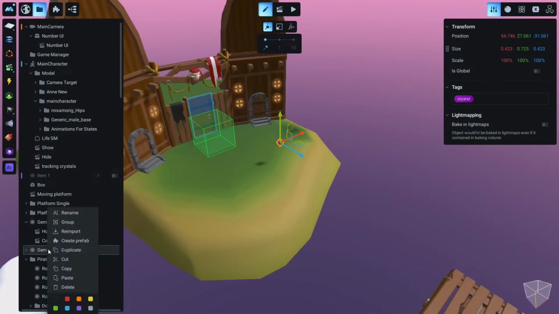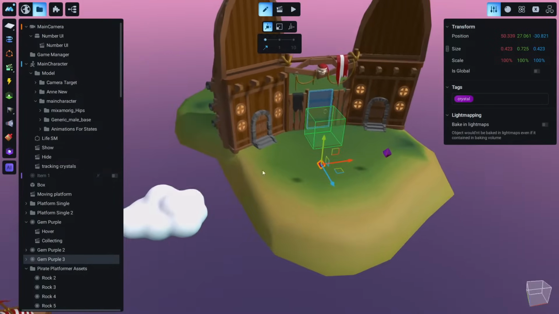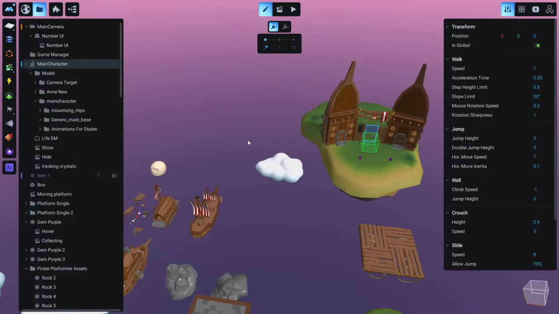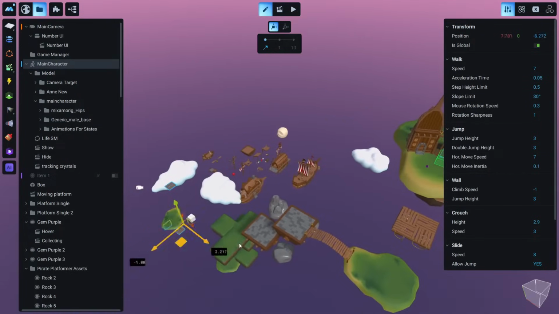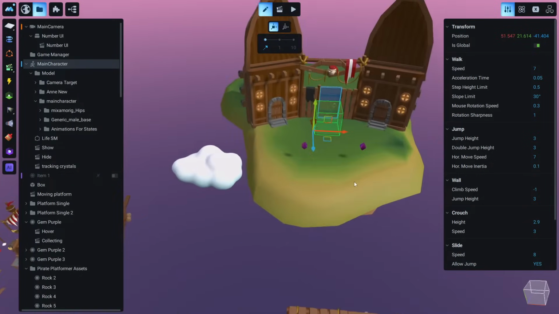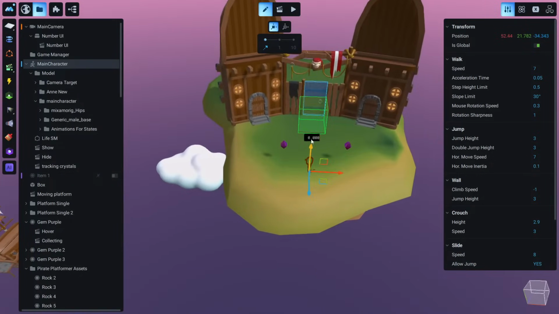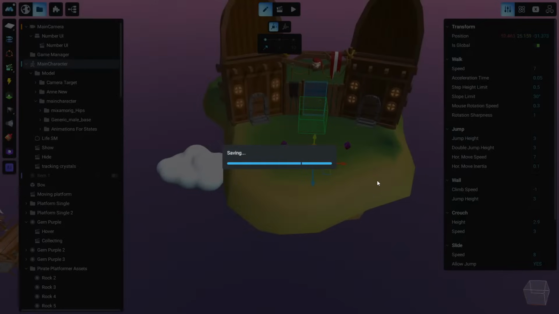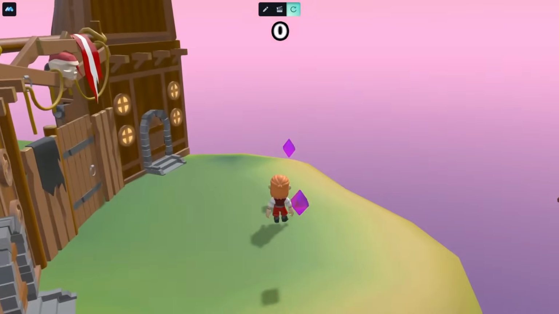Let's duplicate this. It's easier like this, so we have 2 crystals. Okay, and we are going to move our character from here to here. Let's put it here just to test this logic. Okay, let's save this and let's play.